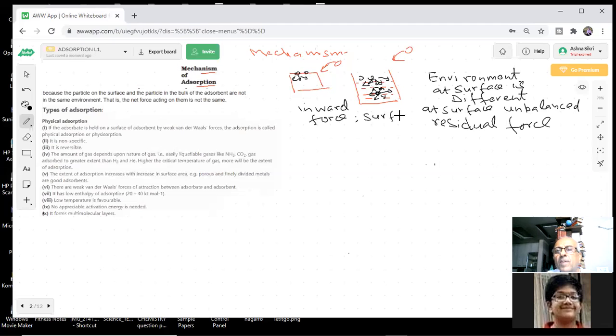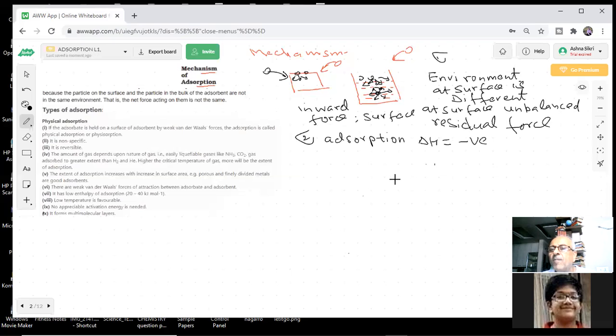Because of this force acting, the force acting on the molecule inside is not the same as the force acting on the surface. Therefore, these molecules have a tendency to attract the molecules onto their surface. They are going to be attracted towards the surface. So that is the reason adsorption is taking place. Number 1 point. Second, I am saying adsorption takes place and delta H is negative.